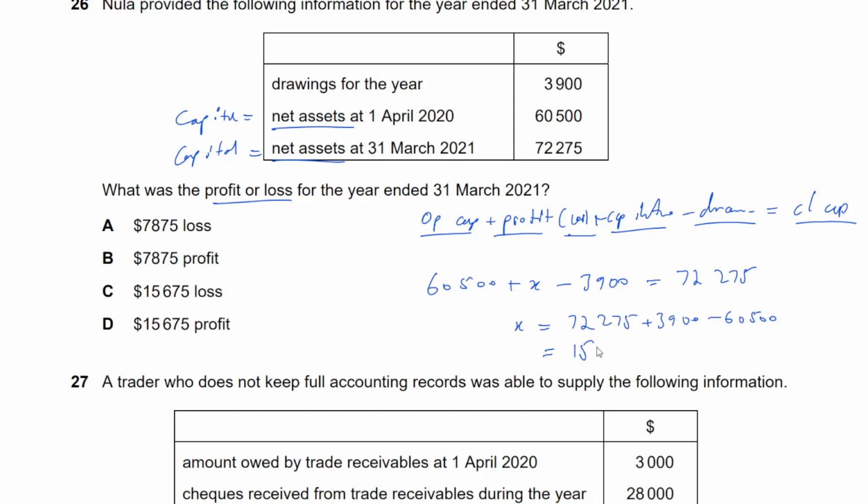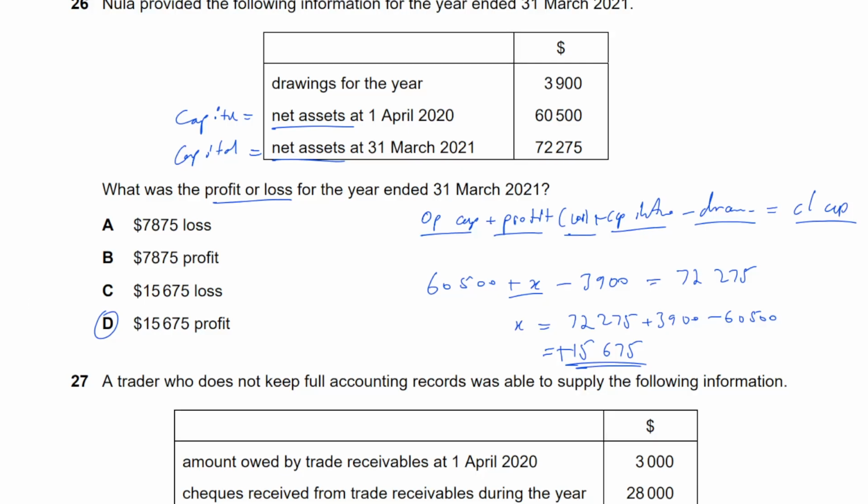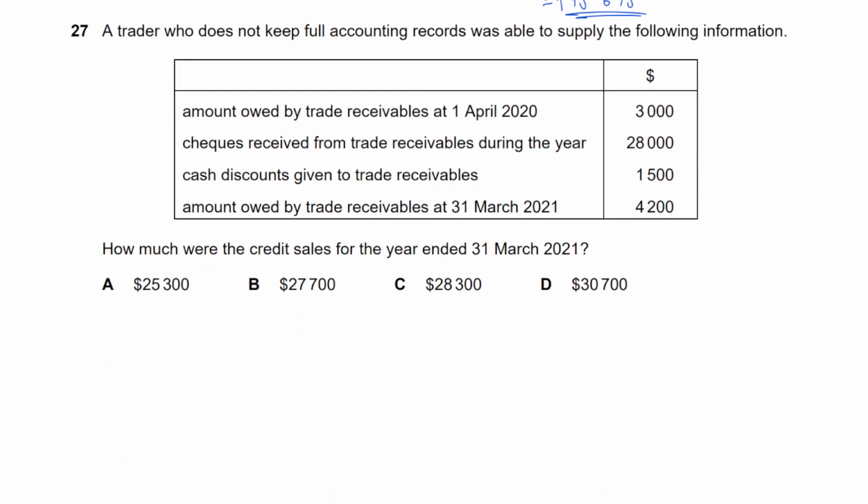15675. It's a positive answer. Tells us it's a profit. That's why I didn't write profit or loss here. I just wrote X, because if we get a positive answer, that's profit. If we get negative answer, that's loss. Let's move on. Number 27.